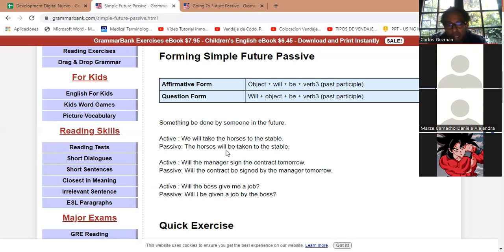Here is a good way to show you guys the past simple and the past participle of the verb. The horses will be taken to the stable. What's the past simple of take? Simple past of the verb take. What is it? Anybody, just turn on your mic. Took, right? Exactly. So you see the difference?